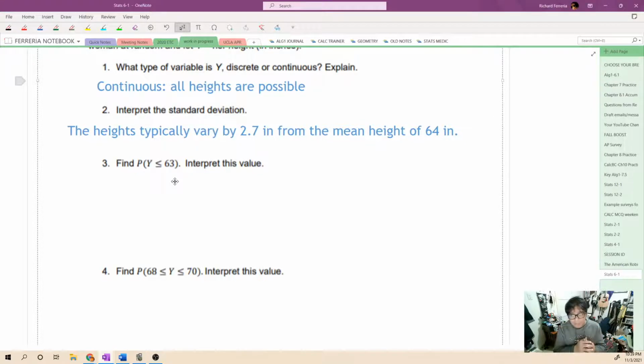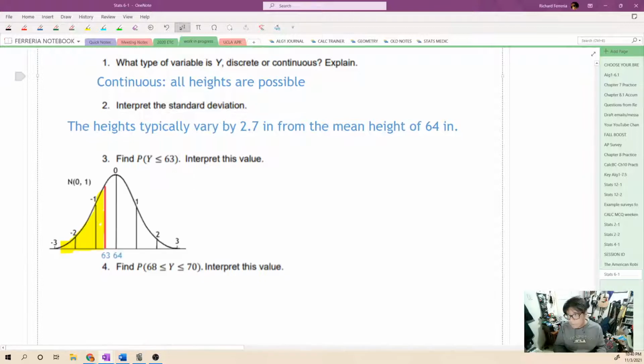You calculate them exactly the same way. So that's what we're going to do. We're going to start off with a picture. Now, it might have been a while since we did this, so I'll remind you that in our normal curve, the mean is the center here with a z-score of 0.